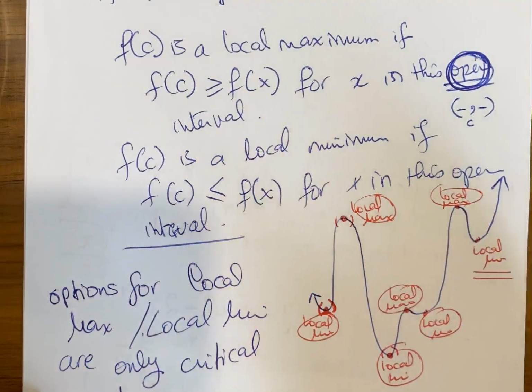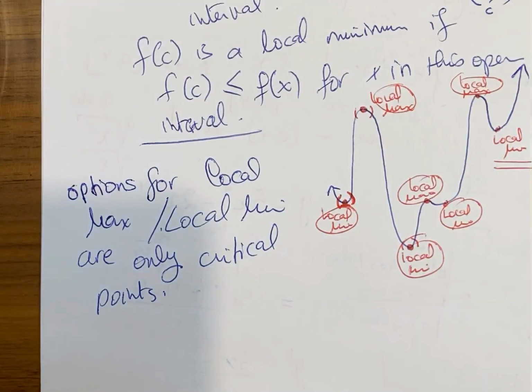So that's why endpoints are never options for local max or local min, even if they are bigger than the ones after them or smaller than the ones after them or before them. They are not options for local max and local min. All right, they are options for absolute.